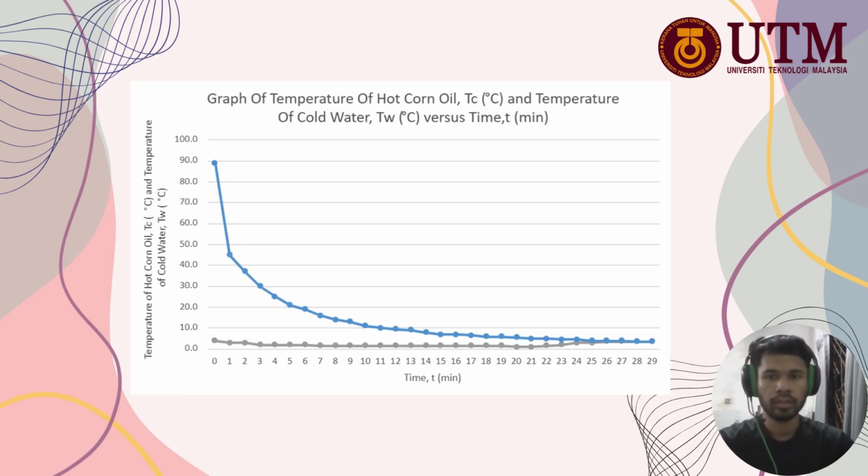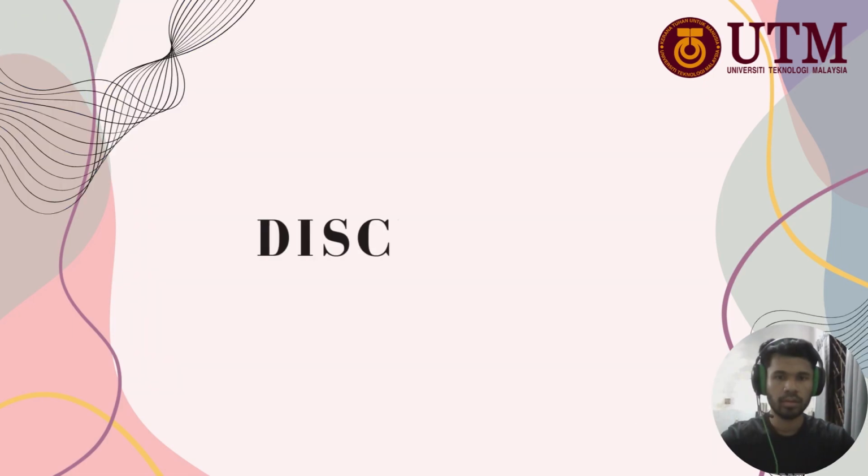Okay, this is the graph that we have plotted in this experiment, which is a graph of temperature of hot corn oil and temperature of cold water versus time. According to the graph, the hot corn oil shows a negative gradient, while the cold water shows a positive gradient after 21 minutes. Both hot corn oil and cold water reach equilibrium at 28 minutes. Now, we continue with the discussion.